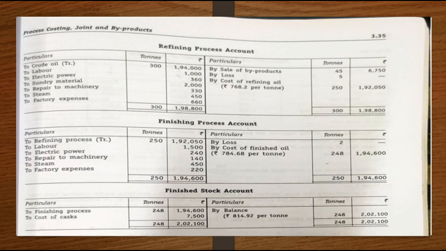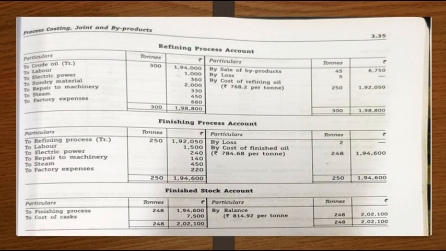So what is your total cost in your input? You get 1,92,050 plus 1,500 plus 240 plus 140 plus 450 plus 220, which will give you 1,94,600. As you don't have any figures to be deducted on the output or credit side, the same amount will be your balancing figure, which is your cost of finished oil, 1,94,600. So how to find out the cost per unit? 1,94,600 divided by 248 will give you 784.68 per ton. So we are finished with the finishing process account.